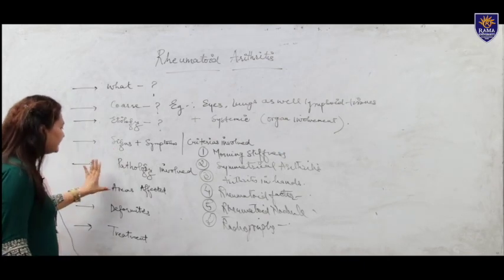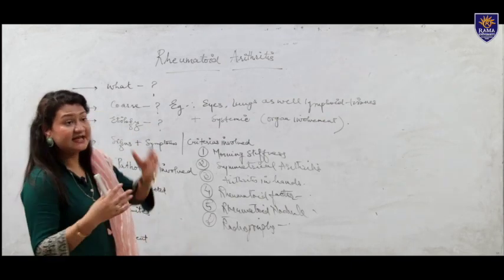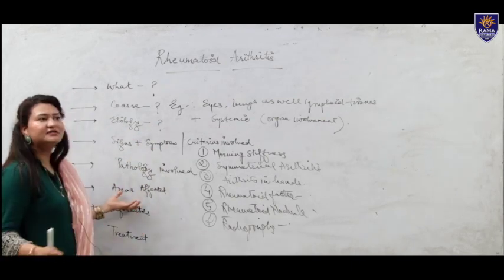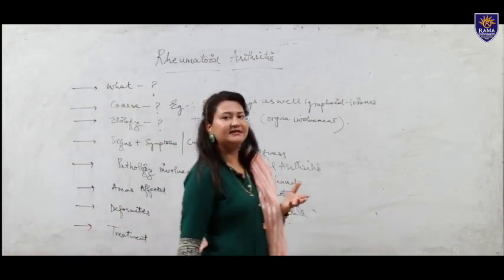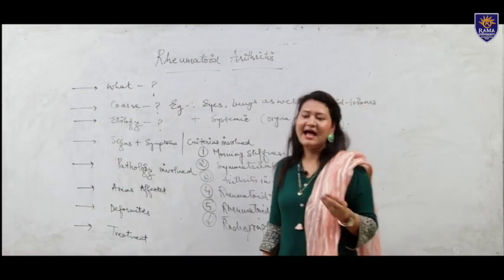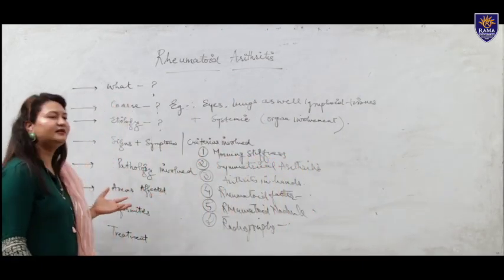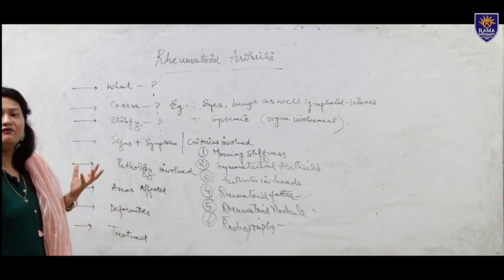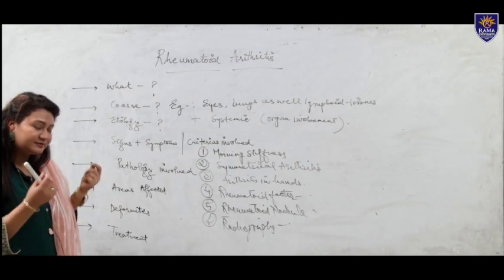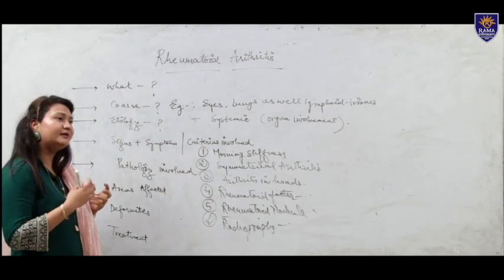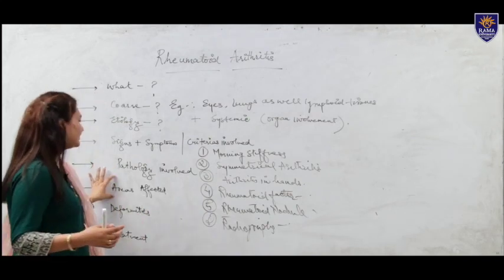Now next we are going to look at the areas affected. There are various areas which are affected by rheumatoid arthritis. Basically, you can see the wrist, hands, ankle, elbow, metatarsal and metacarpal joints of the hands and feet both, and involvement of the cervical spine. All of those are the special areas that need extra care while evaluating rheumatoid arthritis. So these are the areas affected.